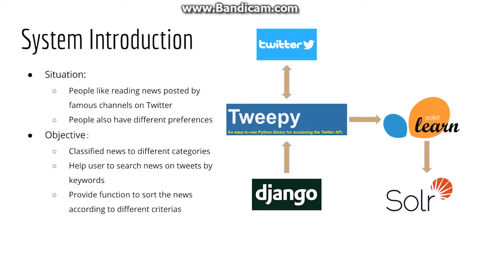Nowadays, people like reading news posted by famous news channels on Twitter. However, different people have different preferences on different news. For example, some people may prefer reading political news, others may prefer reading business news. So the objective of our project is to build a web application that gets news from different news channels on Twitter and classify the tweets into certain categories so that people can search for news they are interested in very easily.